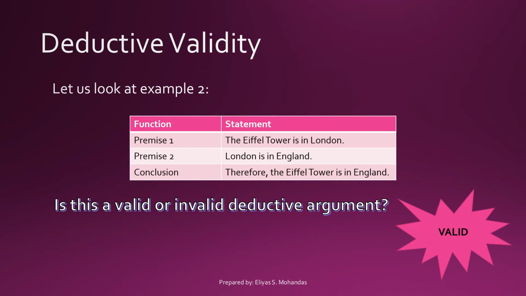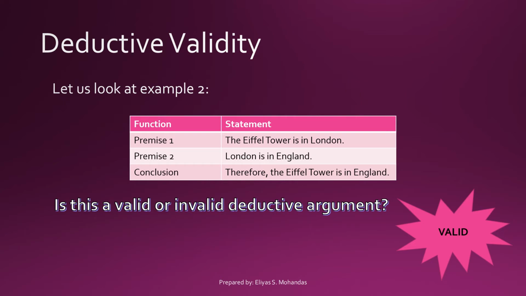Now, it's true in what way? This is the given premise. Like it or not, you just have to accept this premise. So this is true. The second premise, London is in England. This is also true. Therefore, the Eiffel Tower is in England. Now let us look back here.